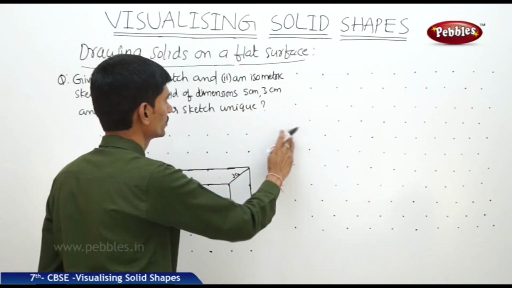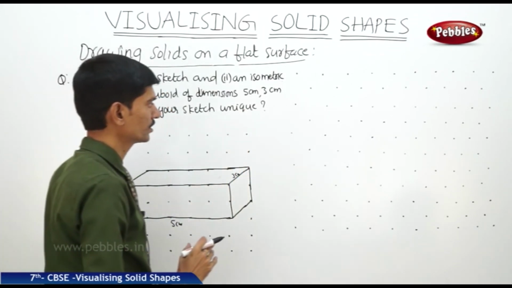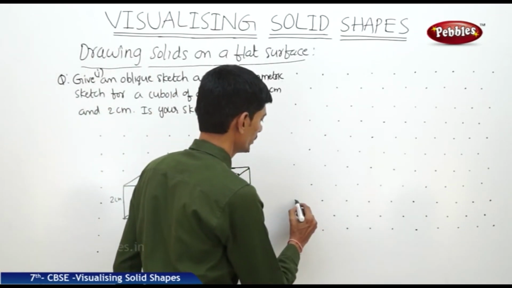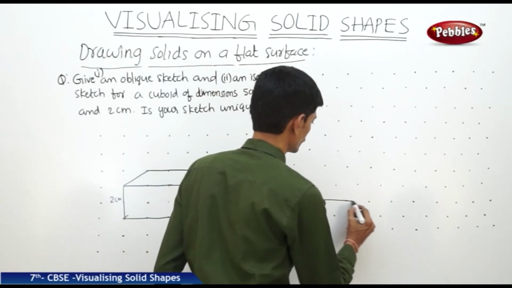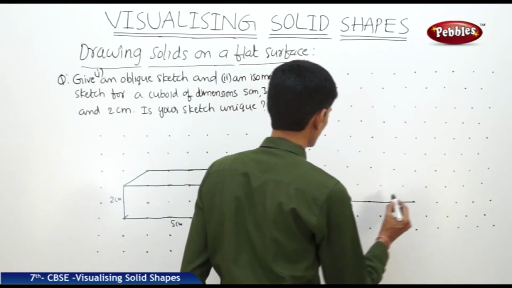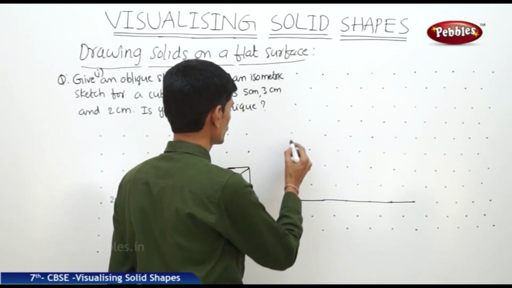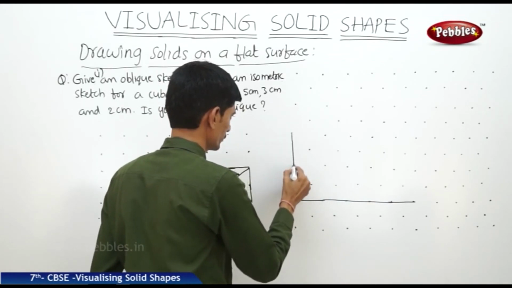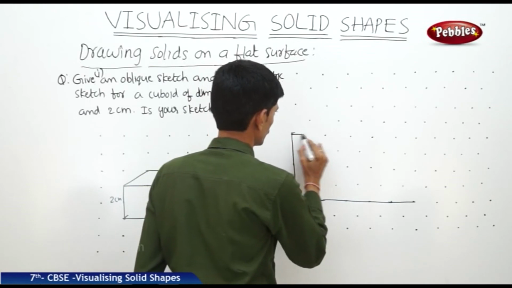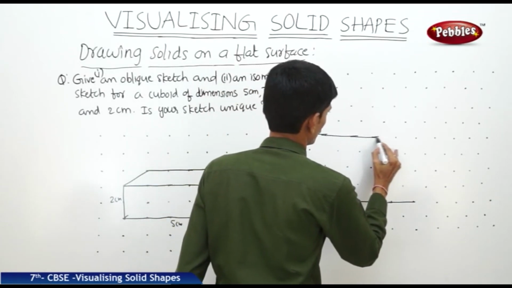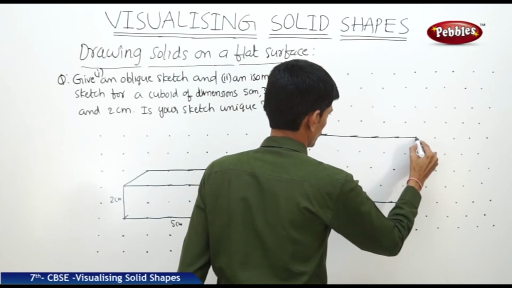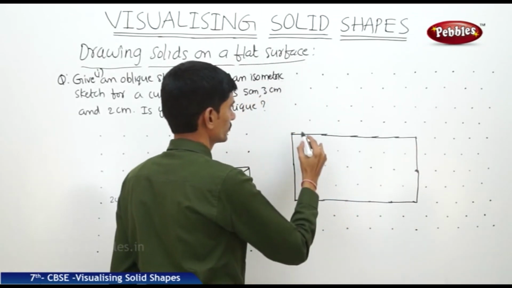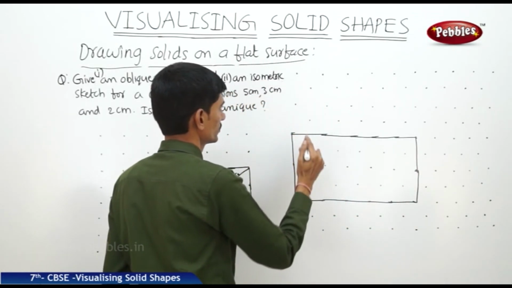Now let us see how to draw the isometric sketch for the same solid. First we will take the length as 5 centimeters. So 1, 2, 3, 4, 5 centimeters, and we will take height as 2 centimeters. Now we will take the breadth as 3 centimeters.